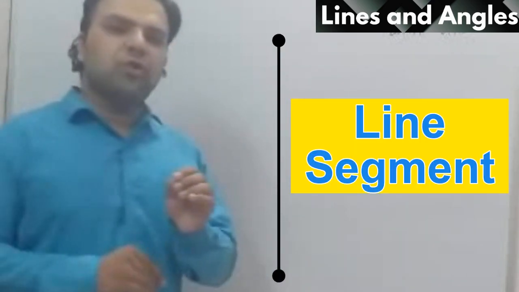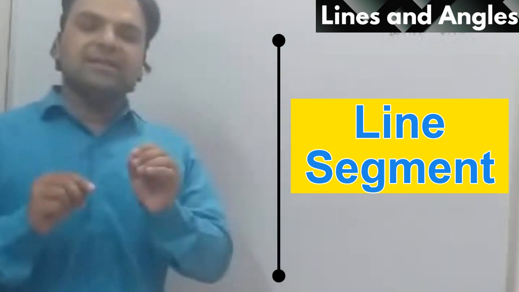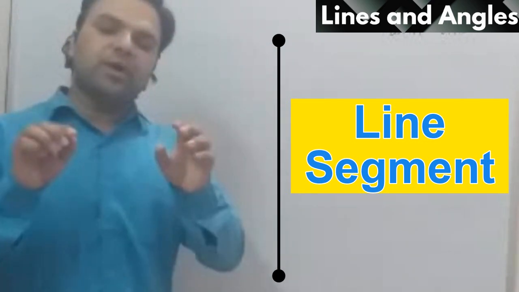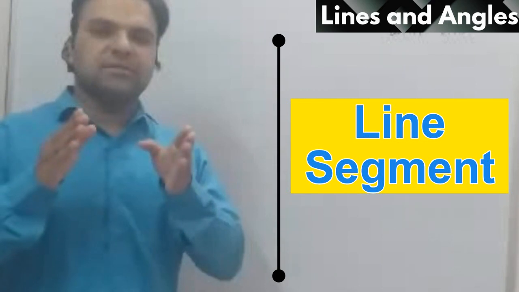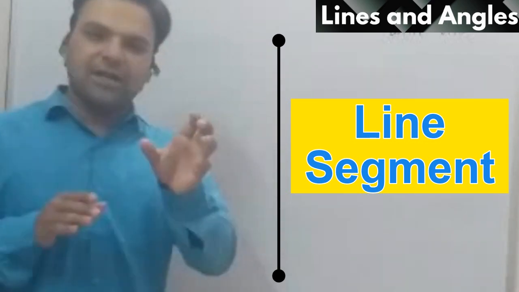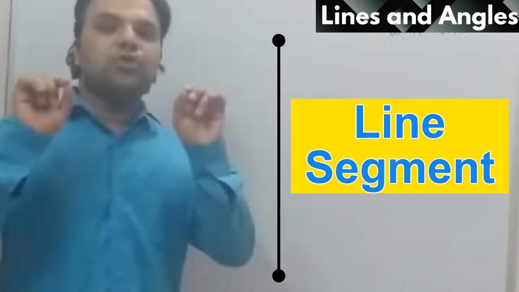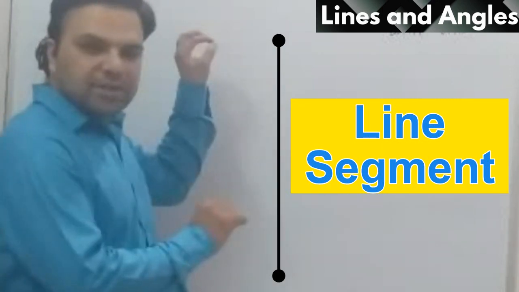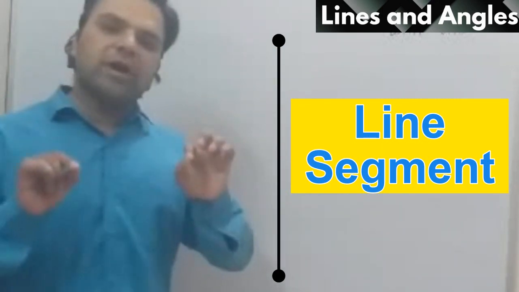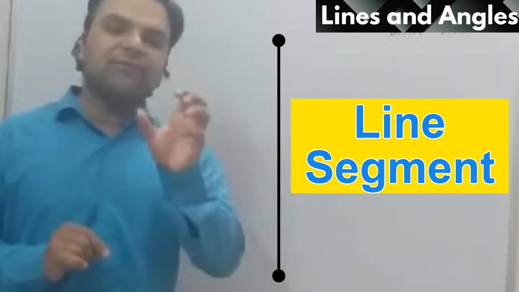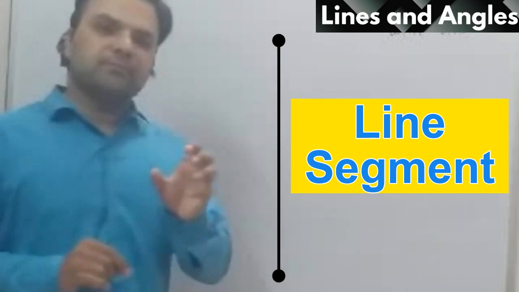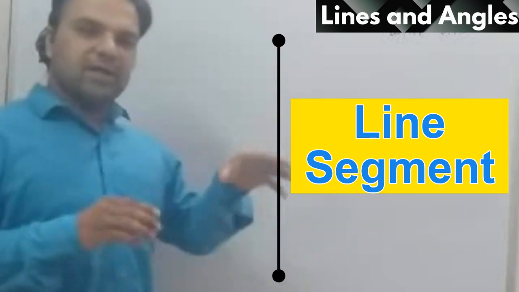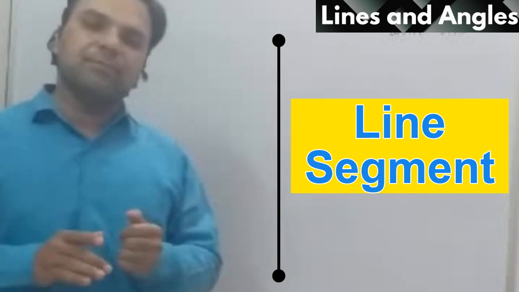The second word is line segment. Line segment means when the line is divided and the end points come, the line has a definite length. If it is ended by two dot points, then we can say it is a definite length. It cannot be produced any more. It has a definite length, and that is called a line segment.